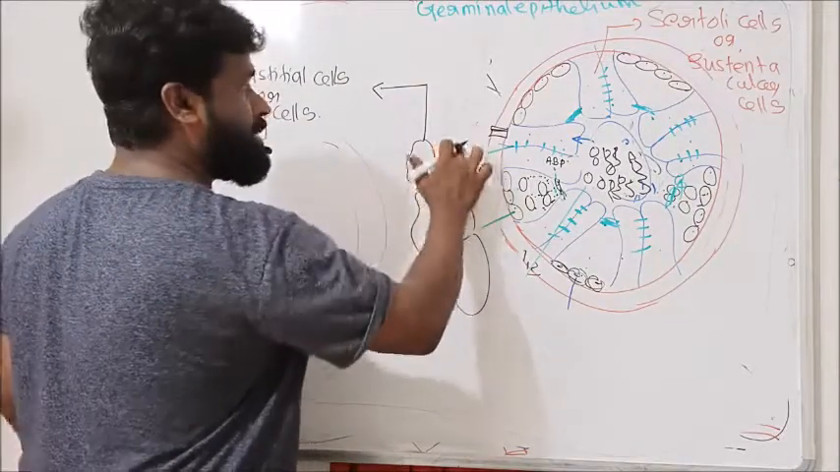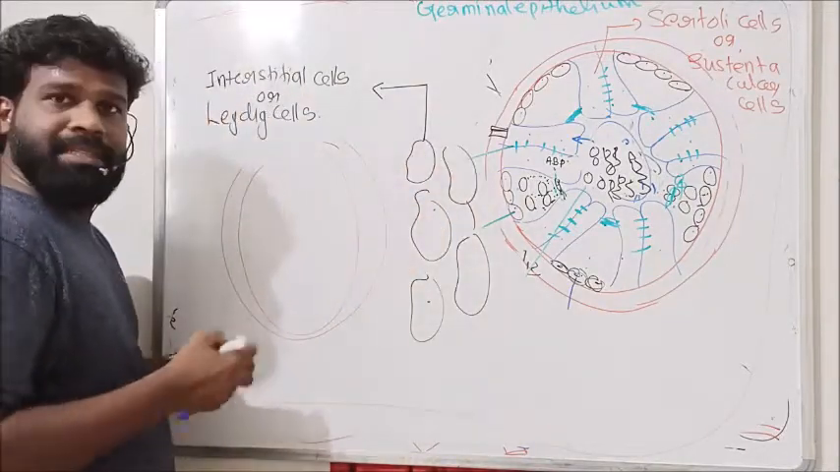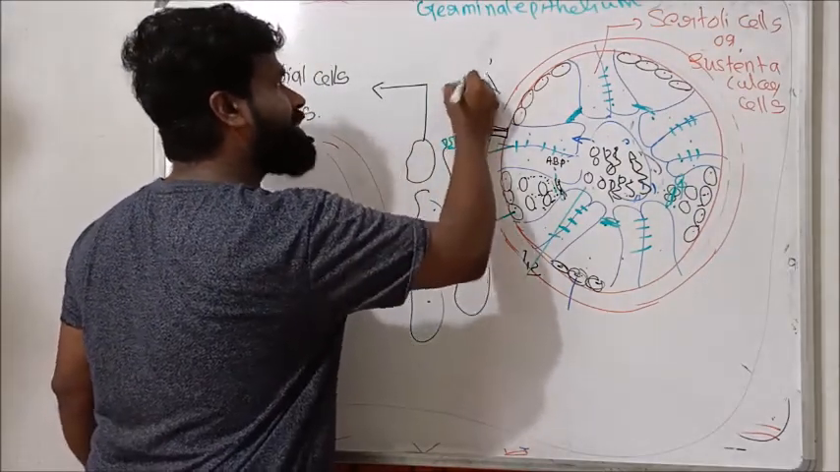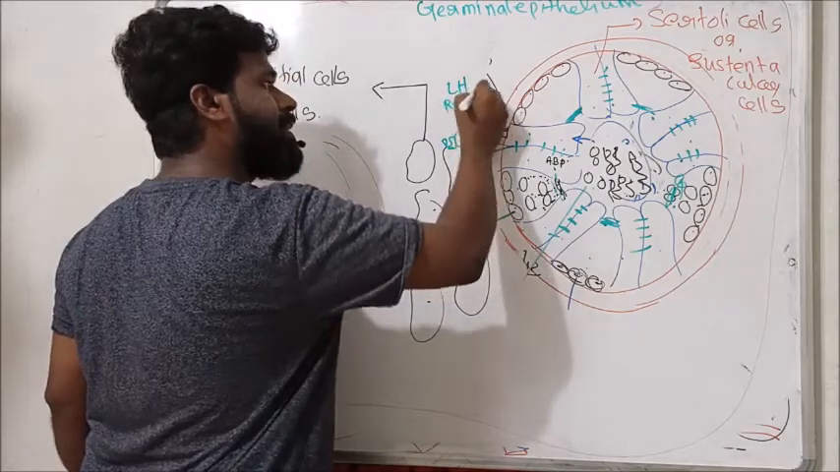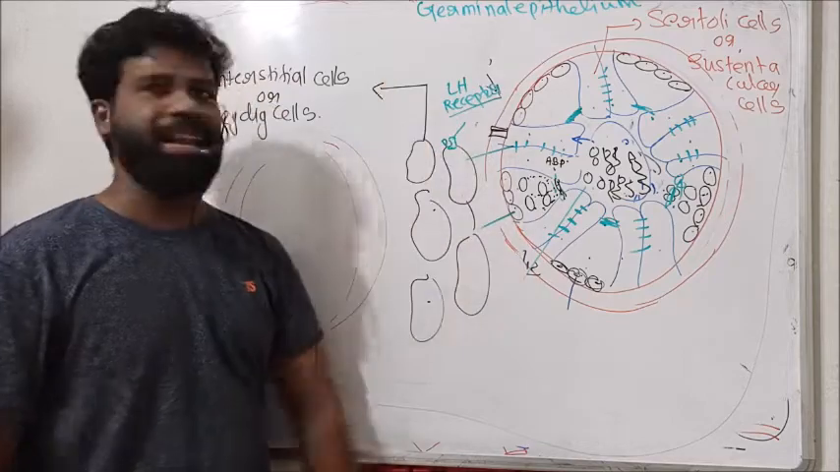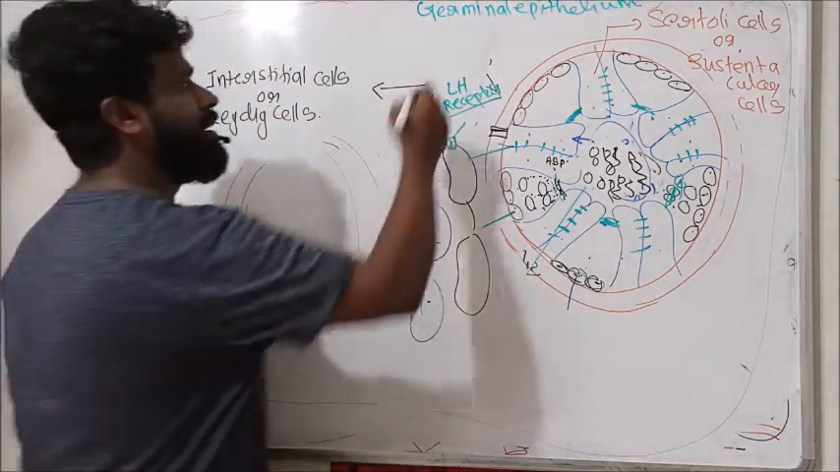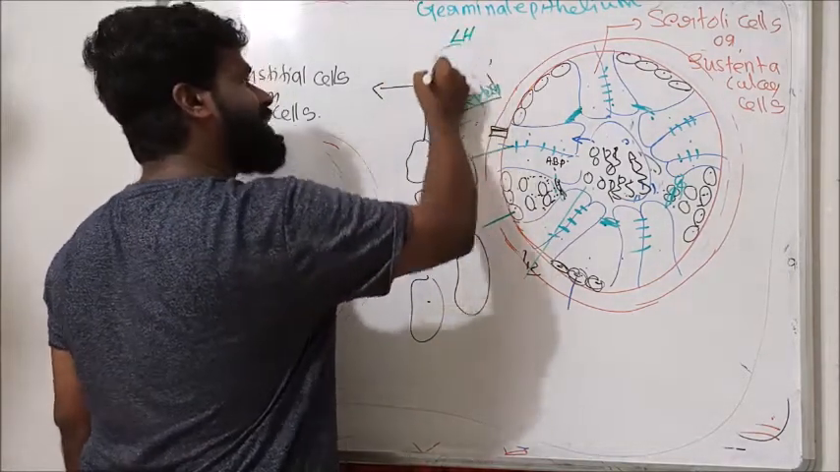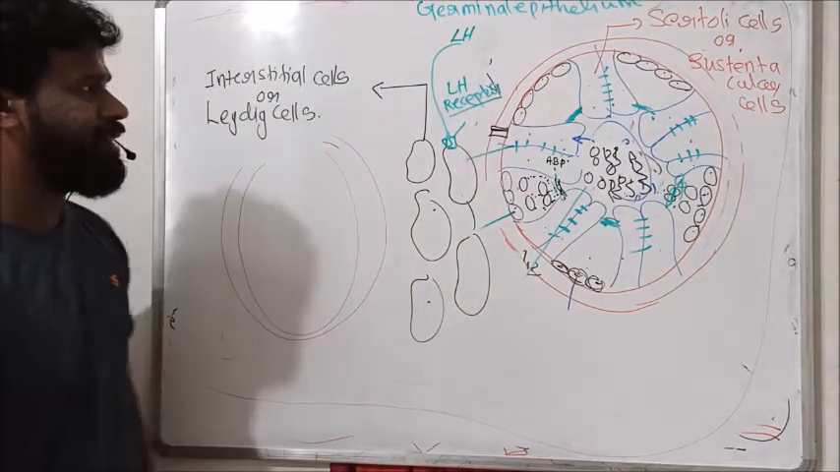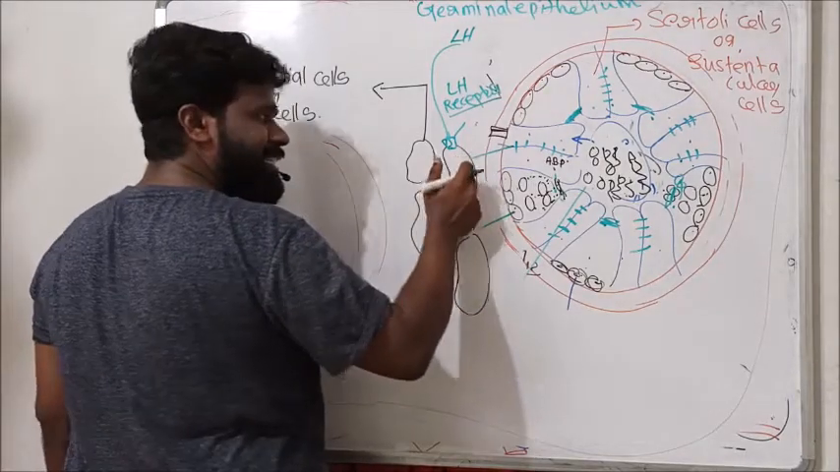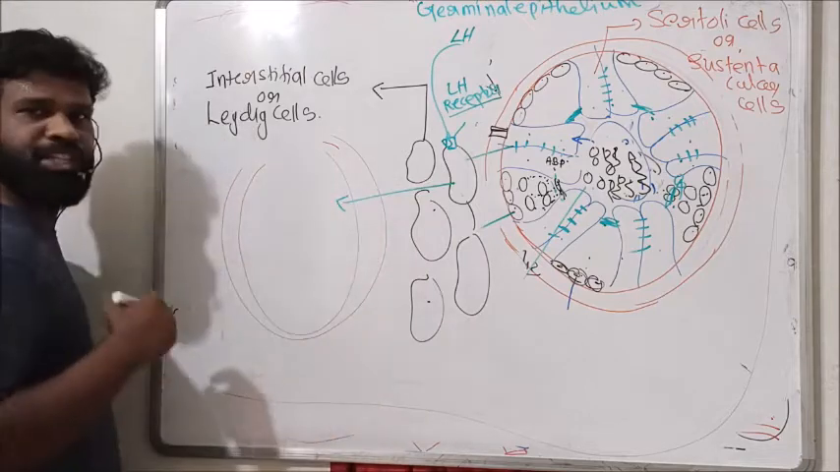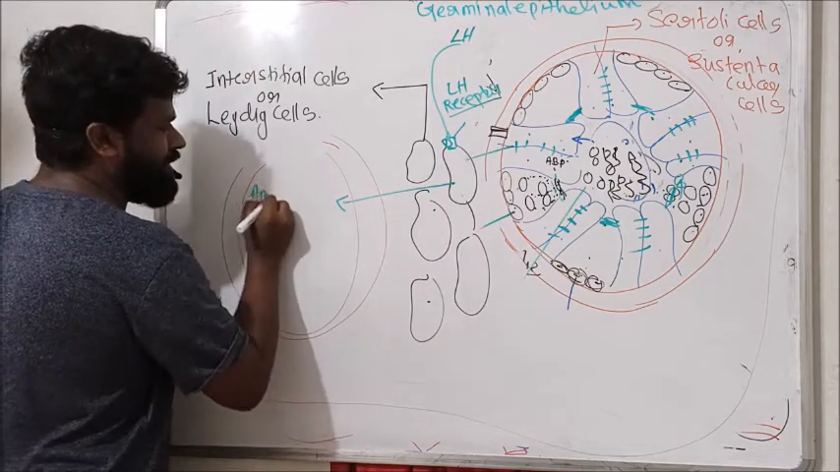And suppose this one is the Leydig cell. This Leydig cell possesses the receptor for the hormone LH. It has the LH receptor. When the hormone LH stimulates the receptor, these interstitial cells get stimulated and start producing or secreting the hormones androgens.